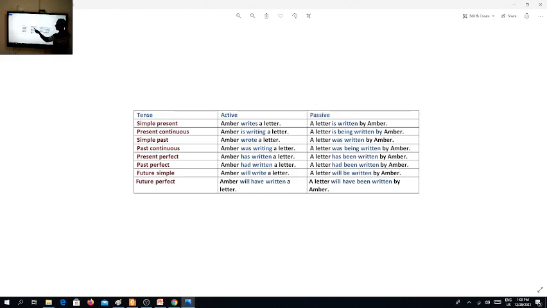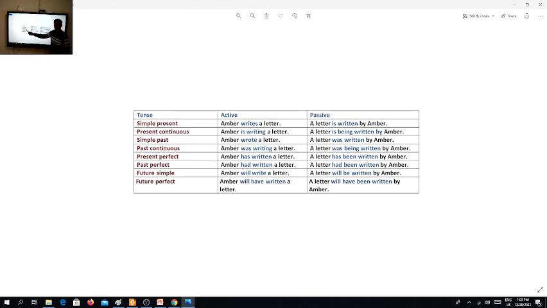In the present simple sentence, I choose the auxiliary from verbs to be: is or are. Is if the object is singular, and are if the object is plural. If I have a present continuous sentence, I add being. Where should I put being? Between the main verb and the auxiliary verb. Sentence: Amber is writing a letter. It becomes: a letter is being written by Amber.